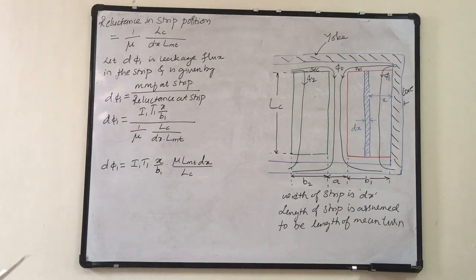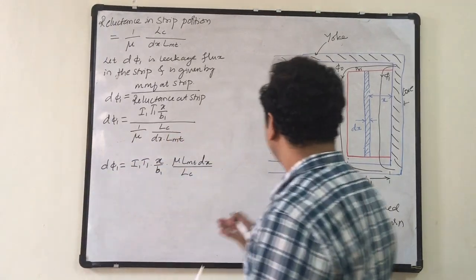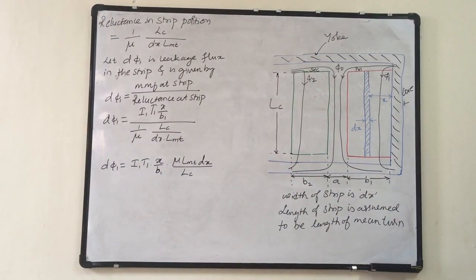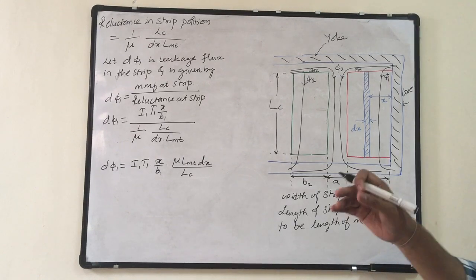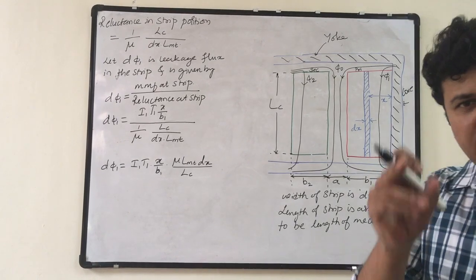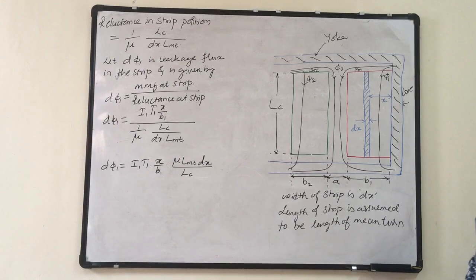Now this is the leakage flux that is there in the strip. Now this leakage flux is linking to all the number of turns at the strip. Is it?